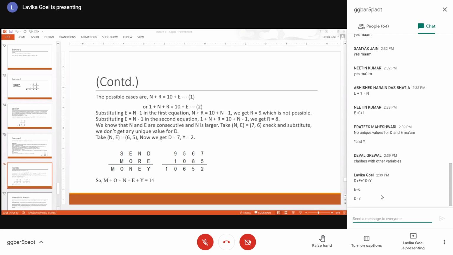So finally, you get the values of N and E as 6 and 5 and D and Y as 7 and 2. So now you replace the values. So you got S as 9, M as 1, O as 0, then N as 6, E as 5, and finally D and Y as 7 and 2. So you replace all the values, and you can verify the result also whether it is satisfying this addition or not. So now you have found the values of all the variables. So you can answer the question, what is the value of M plus O plus N plus E plus Y? You just add the values 1 plus 0 plus 6 plus 5 plus 2 and you will get 14.